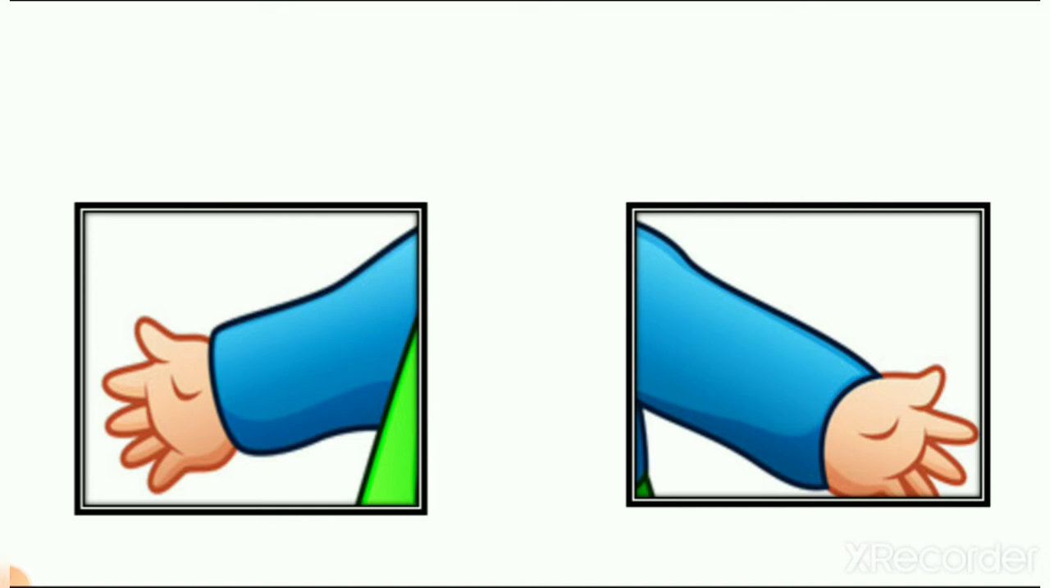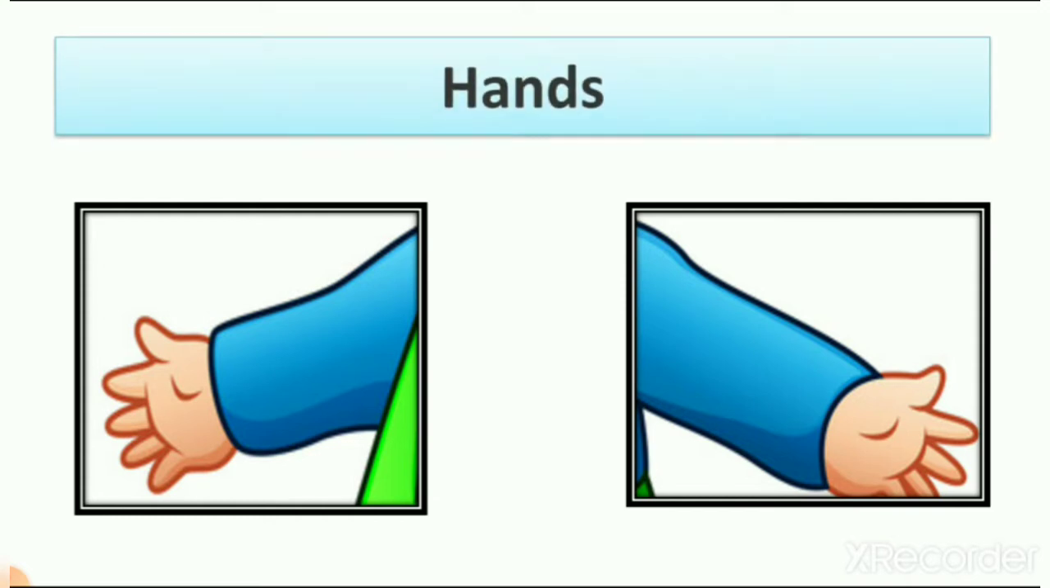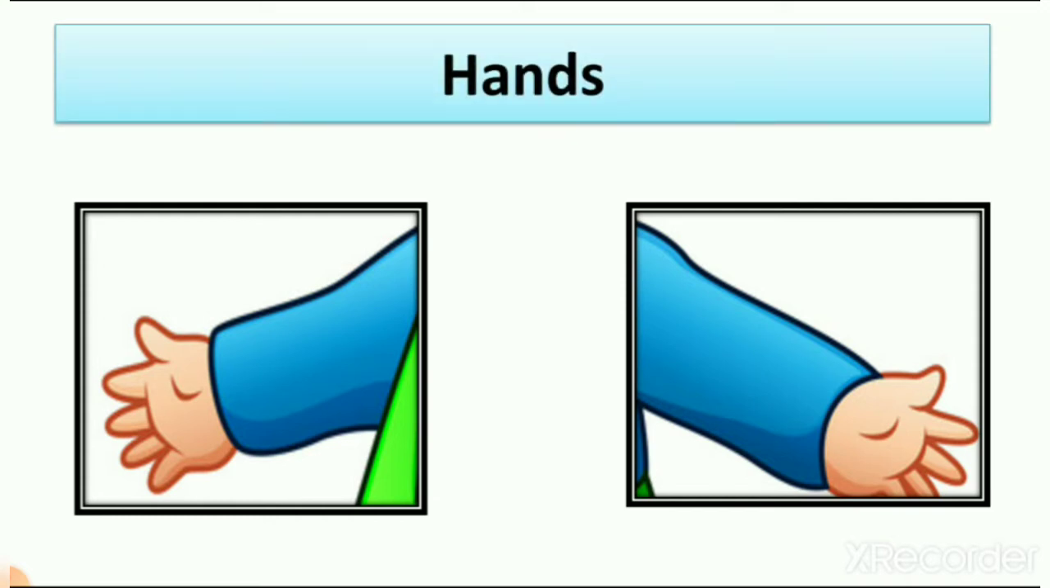It is your complete body, right? So what is this? Hand. What is the spelling of hand? Hands. So it is part of our body. So do you see anywhere there is only hand? No stomach, no eyes, no head?